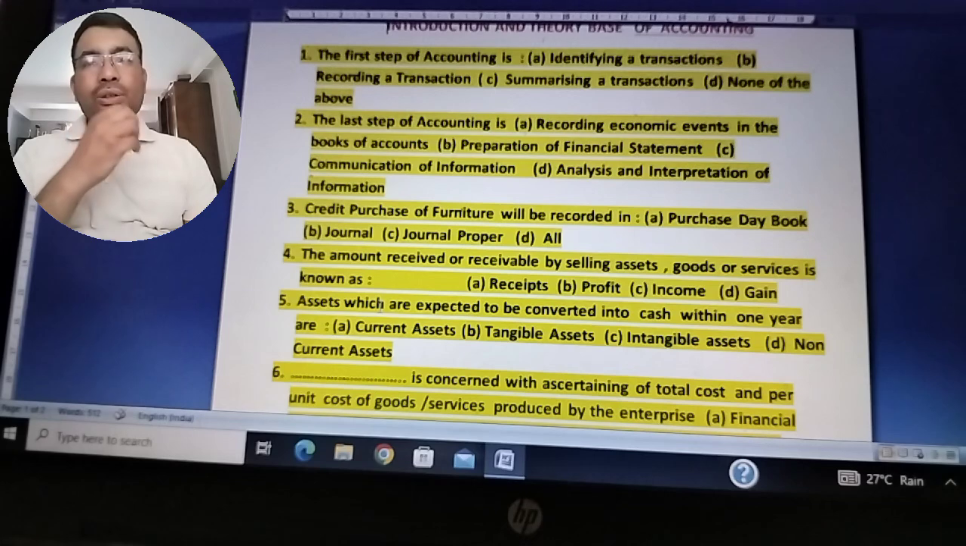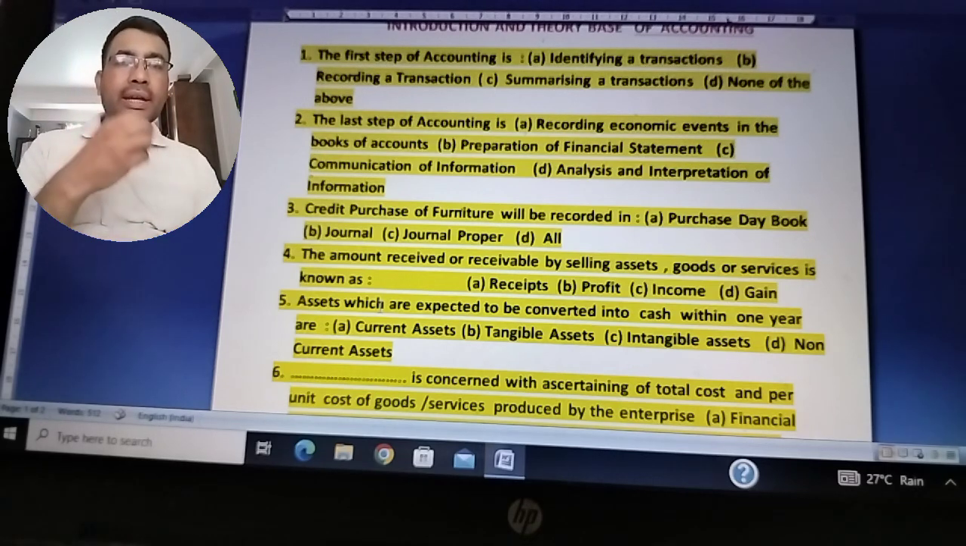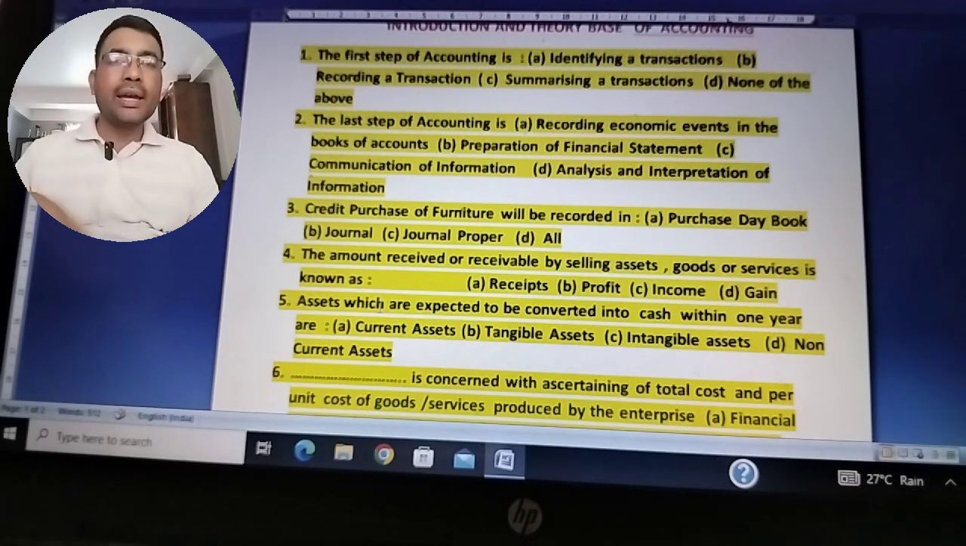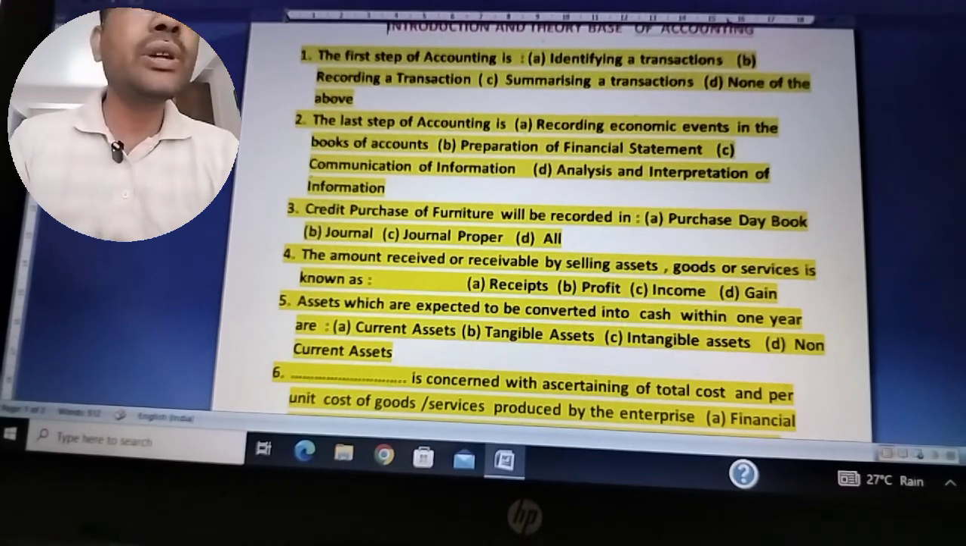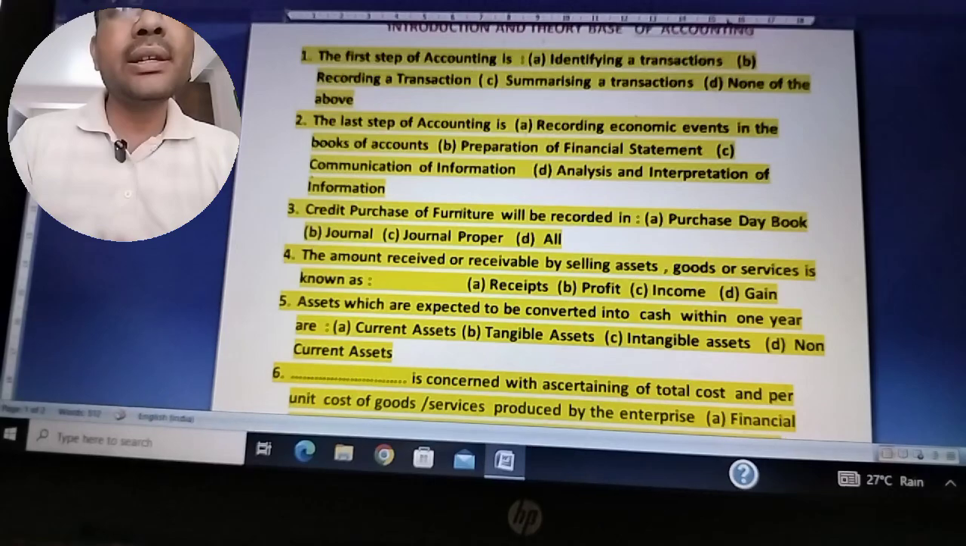So current assets are those assets which can be converted into cash within a short period of time, that is usually 1 year. So the answer is A. Assets which are expected to be converted into cash within 1 year are current assets. The right answer is current assets.